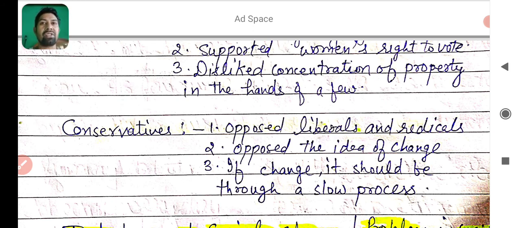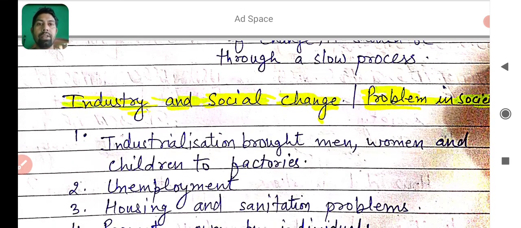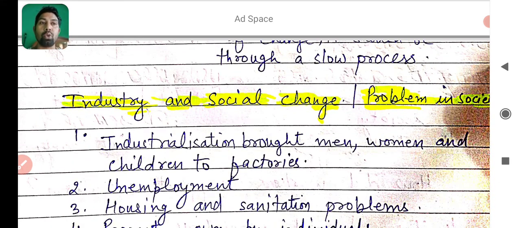As you know, in our society, if a person does not favor change, you can say that the person is conservative. He has a conservative type of thinking. And next, if there is change, it should be through a slow process. Conservatives thought that if there is a change in society, it should be through a slow process. Next is industry and social change, which means problems in society.